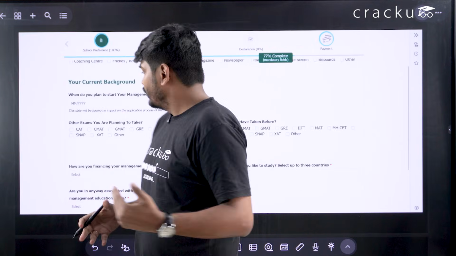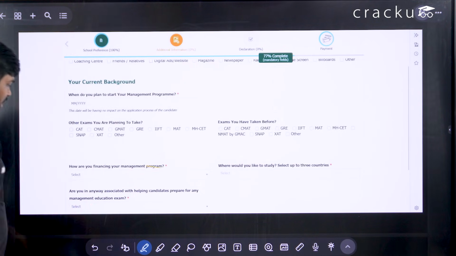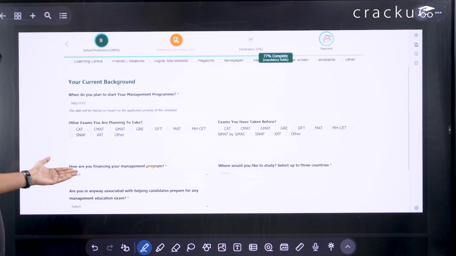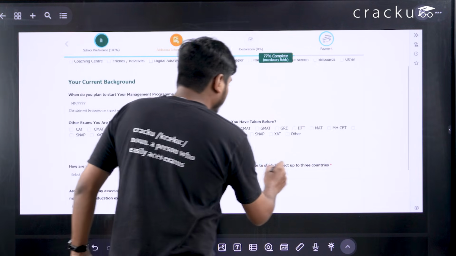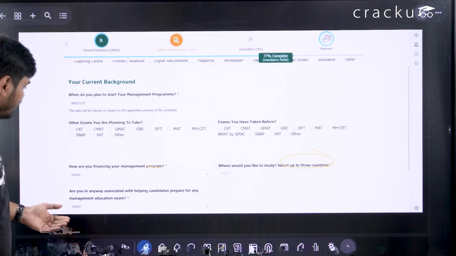After you fill in this information, they will ask you how you are financing your management program. It might be a bank loan, or maybe you are paying your fees by yourself. Where would you like to study? Select up to 3 countries. You have to select the 3 countries.